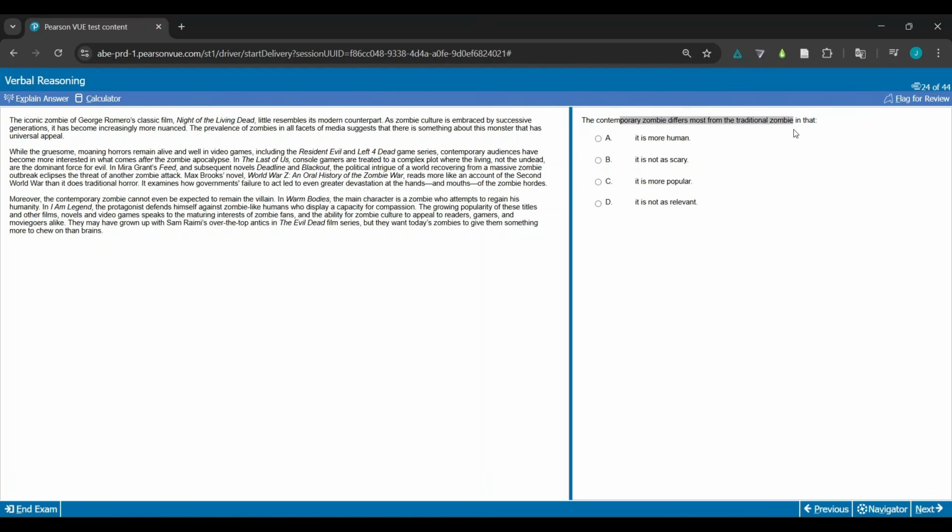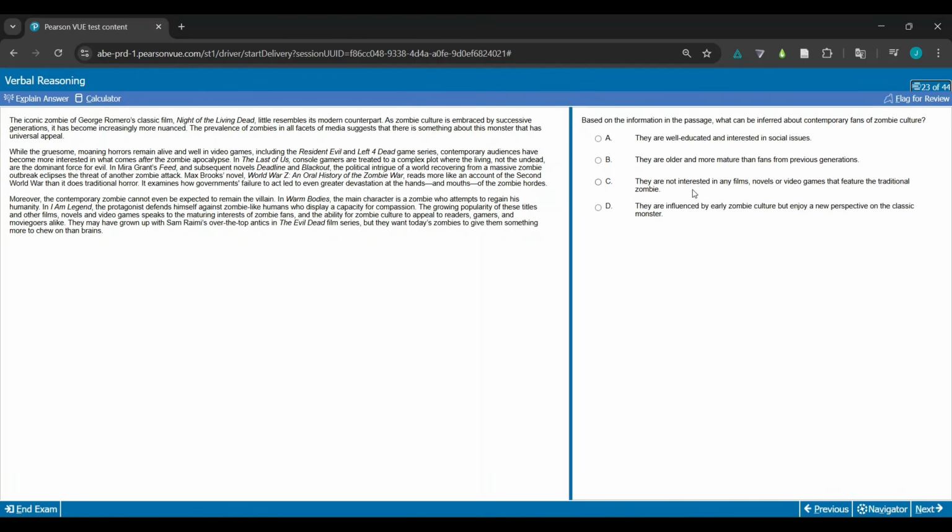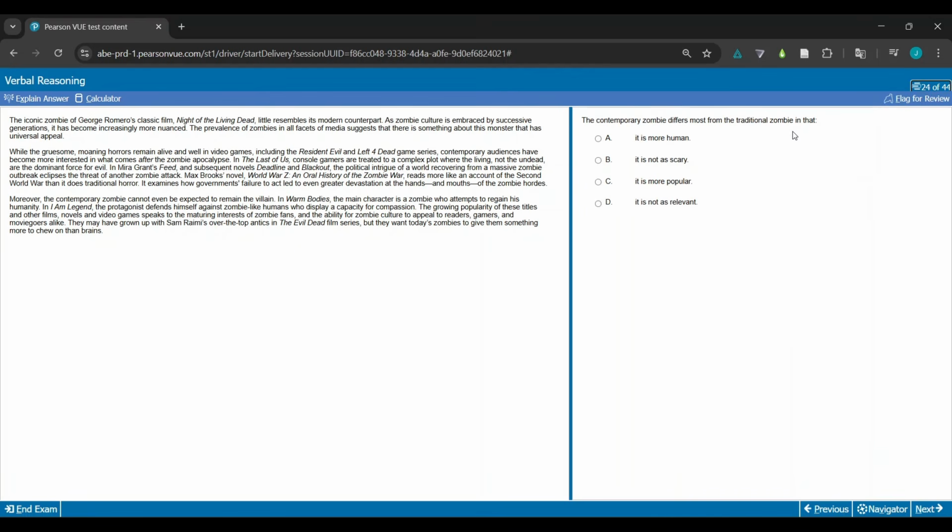The contemporary zombie differs from the traditional zombie in that it's more human, not as scary, more popular, not as relevant. Okay, so once again, perhaps not the best one. I think I'm probably going to have to do one of these two. Of these two, I think this one probably makes more sense. So, the contemporary zombie differing from traditional.